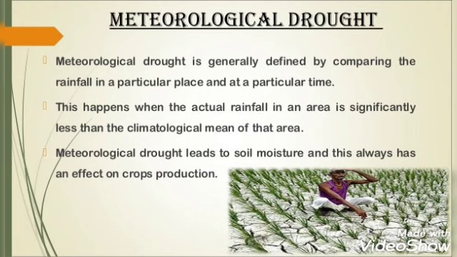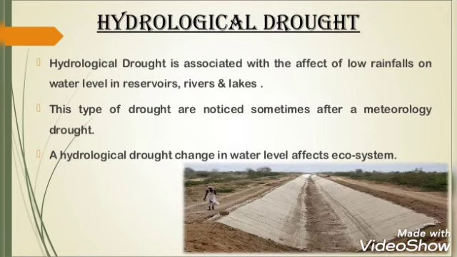This happens when the actual rainfall in an area is significantly less than the climatological mean of that area. This drought affects soil moisture and has an effect on crop production, which means the farmers are affected by this drought the most.